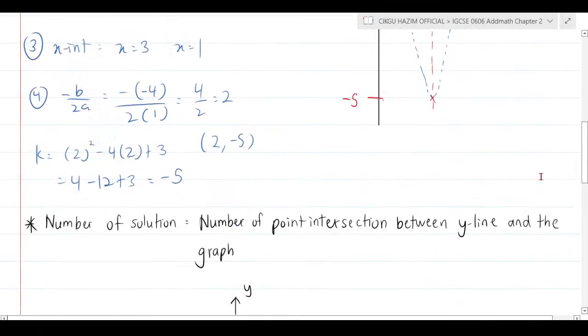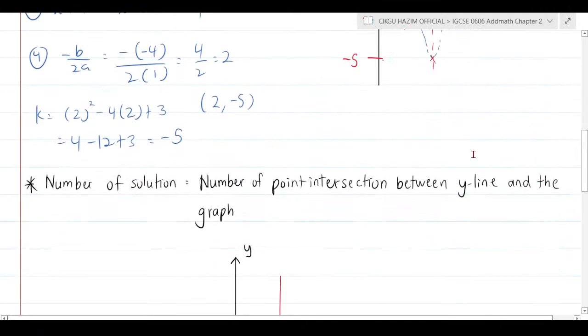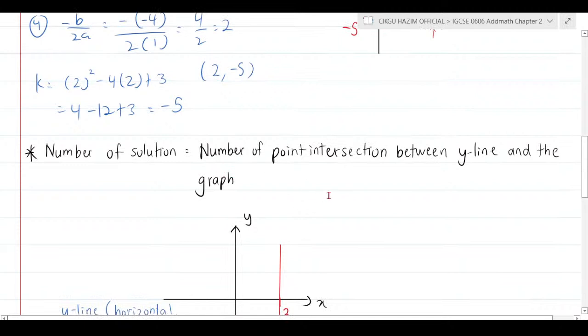So when it comes to this modulus, for sure they're going to ask you about the number of intersections, or the number of solutions. They're going to ask you to draw the line or find the value of k where the number of solutions is 3, or where the number of solutions is 4.